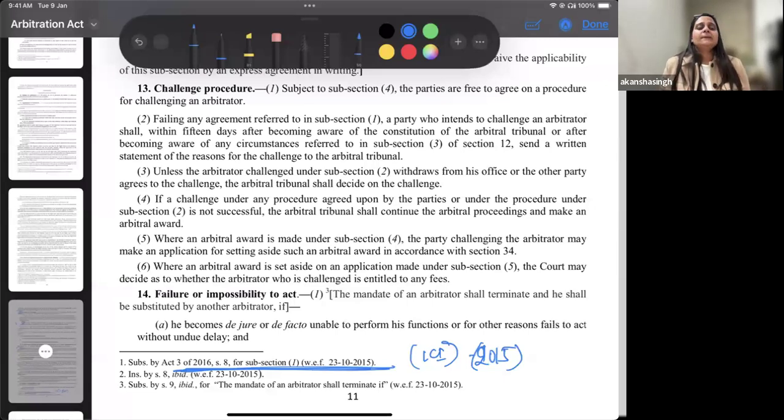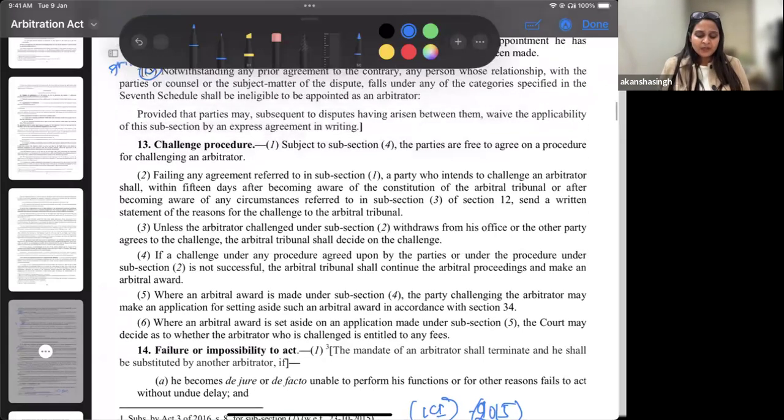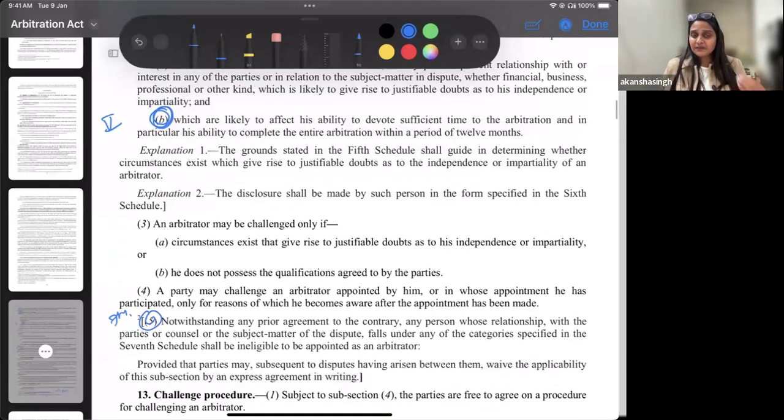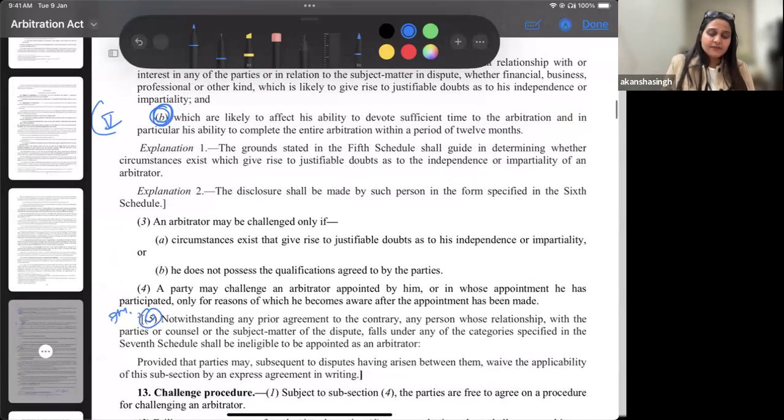Transparency was a ground which was discussed very vividly in 2015, because they realized that there were so many challenges being made because of the impartiality of the arbitrator, or that the arbitrator has acted in a biased manner. That is why this has brought a lot of clarity to us, and also it is a preventive measure, because here it is preventive. The fifth schedule is preventive. Why? Because it is telling you something. It is expecting the arbitrator to do something.